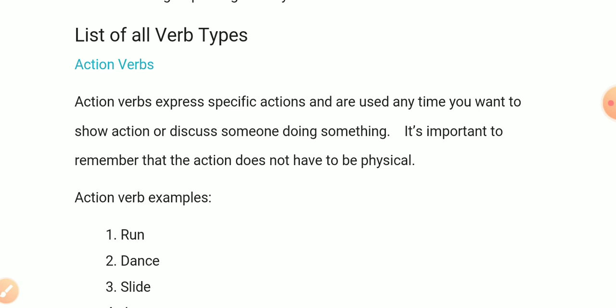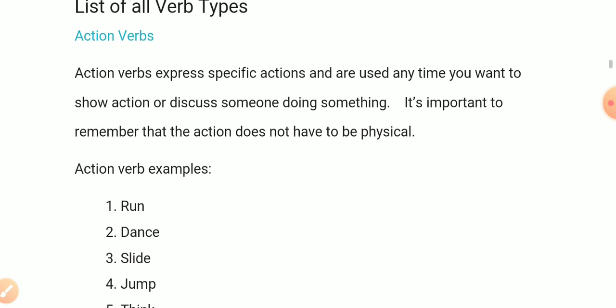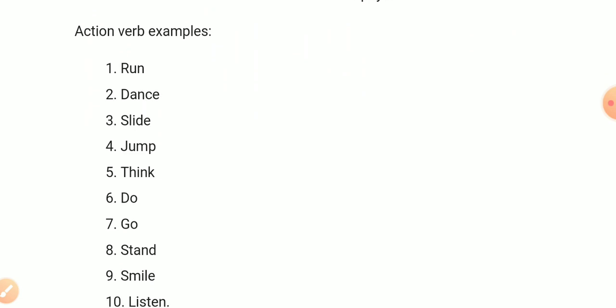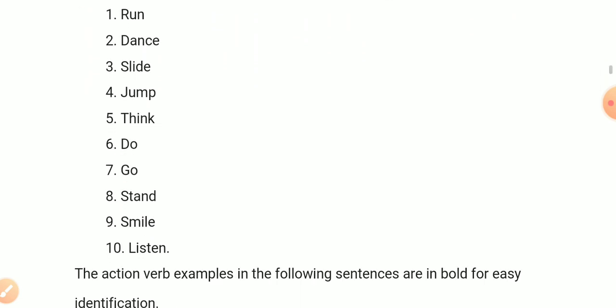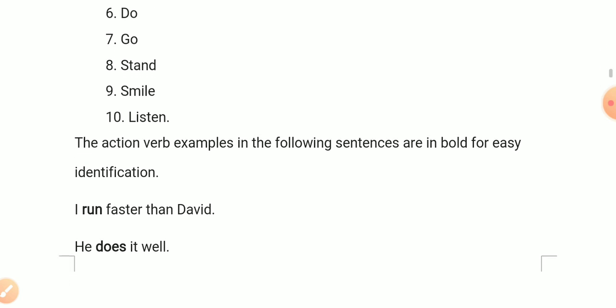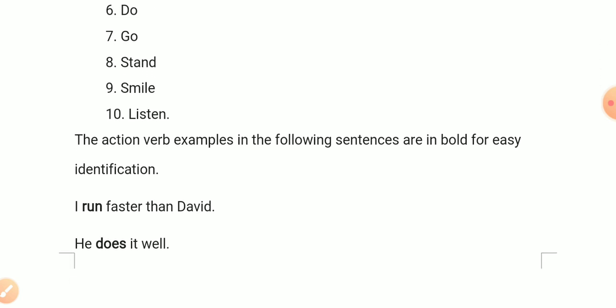For example, run, dance, slide, jump, think, do, go, stand, smile, listen. In the following sentence, look at some examples of the action verbs.